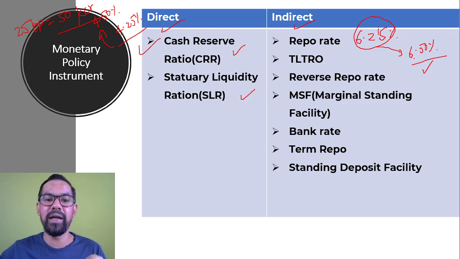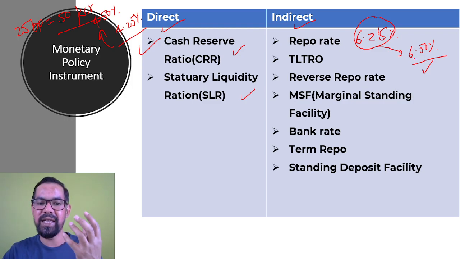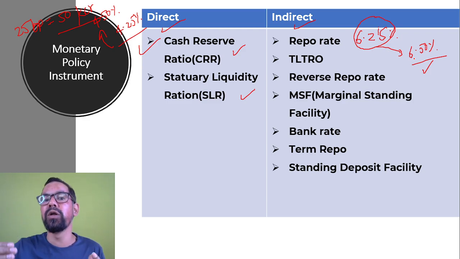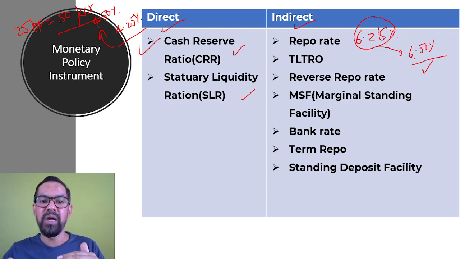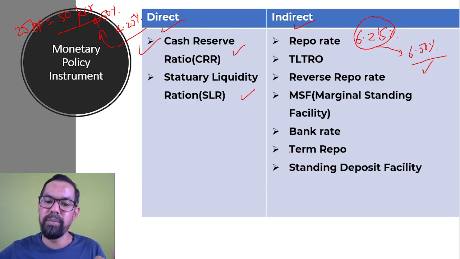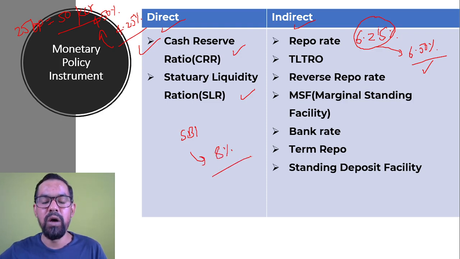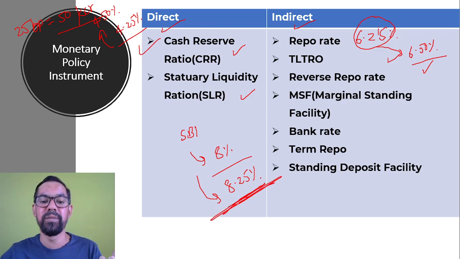But in this case of indirect, it is a time taking process. As RBI increases, after some time banks will also start increasing their base rate. Base rate is basically the rate below which banks do not lend to customers. Let's say for a bank like SBI, the base rate was supposed to be 8% for home loan. Now after this change, they also increase the base rate to 8.25%, which means SBI is not going to give loans to customers below 8.25%. So that is indirect, and this decision is generally made by the bank itself.